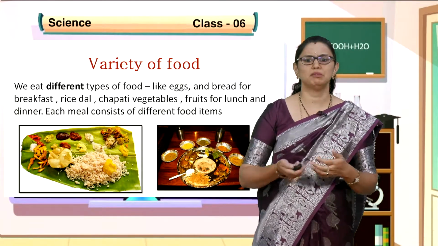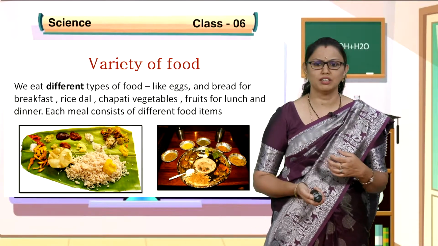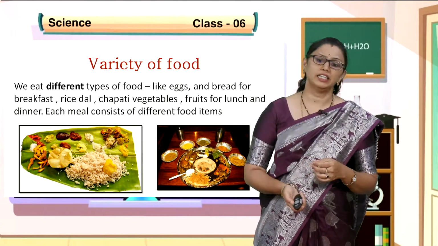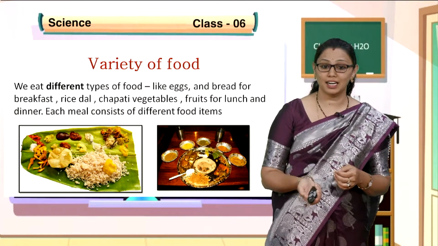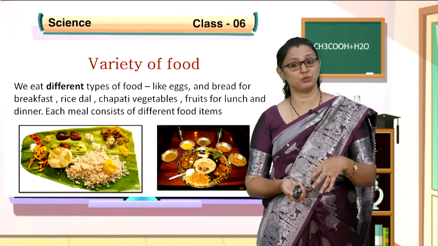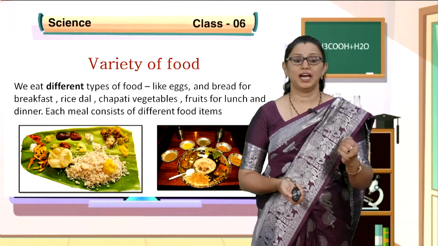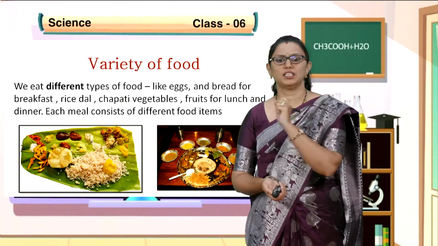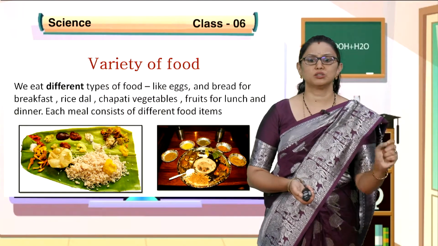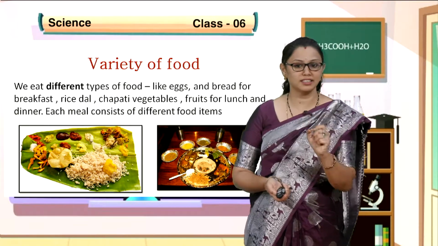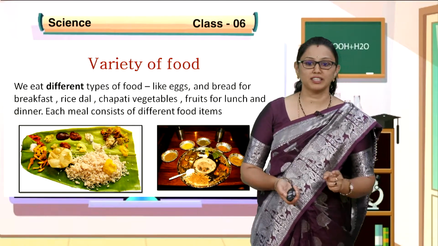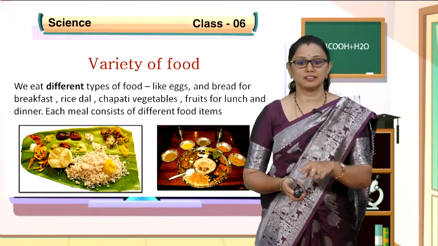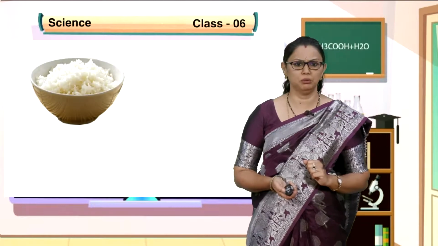So, mama will prepare different varieties of dishes for morning, for afternoon as well as for night. So, rice, dal, chapati, vegetable curries, fruits can also be eaten for lunch as well as dinner. Each meal, morning breakfast, afternoon lunch as well as night dinner, will consist of different types of food items, isn't it right? So, recall, you ask your friends what you had yesterday and what he is having in the morning, whether it's repeated or different. We'll go with the next.